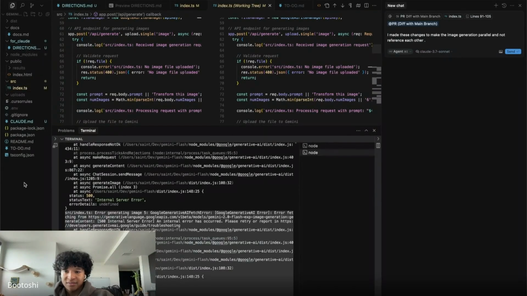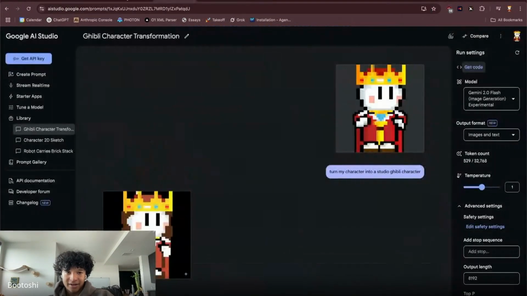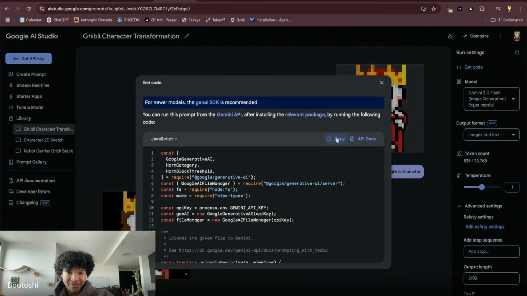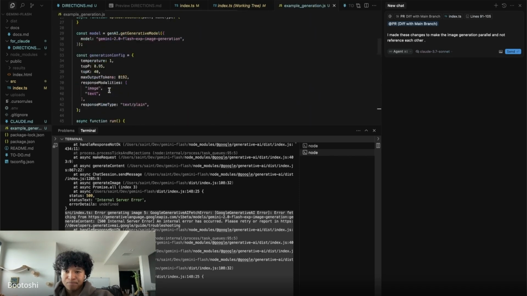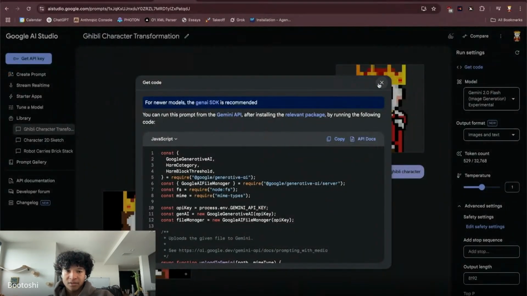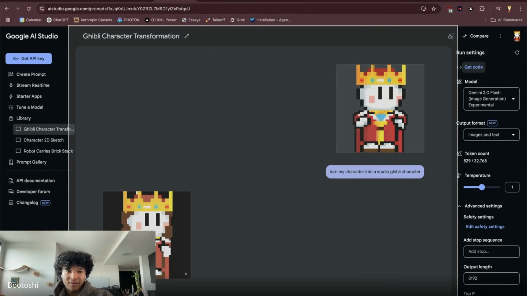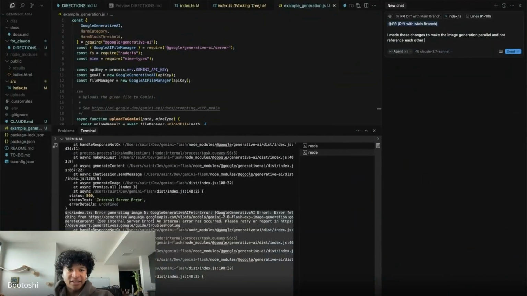You know what I might need? I might need that file I just deleted, actually. Let me get back this original code. And then let me add the example generation.js. Maybe give it the I made these changes to make the image generation parallel and not reference each other and generate 6 images at the same time.